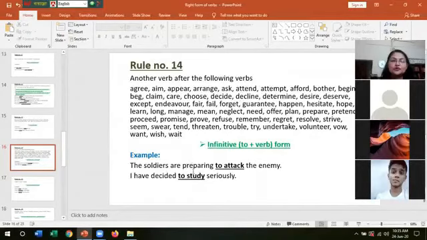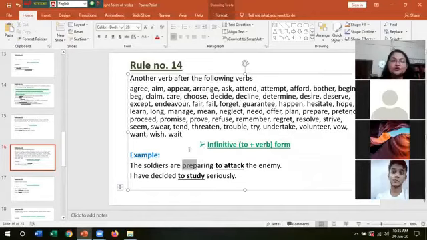Example, the soldiers are preparing. Here the verb is preparing. Here we have seen the verb prepare. So there is one verb prepare, then another verb attack. So we have used to plus verb. The soldiers are preparing to attack the enemy. It will be wrong if we write the soldiers are preparing, attacking the enemy. It will be wrong because there is the verb prepare. Again, another example, I have decided to study seriously. Here, to study. We cannot write any other format of verb since there is the verb beside.